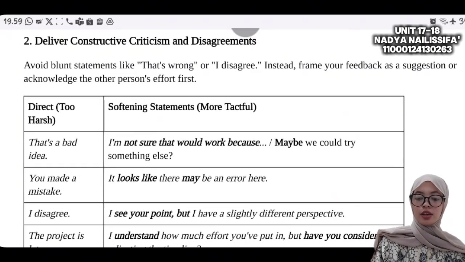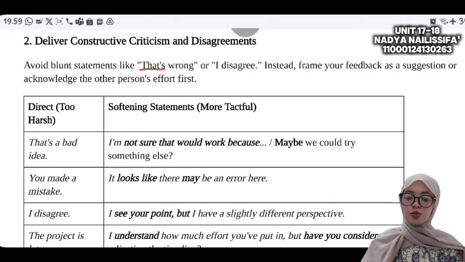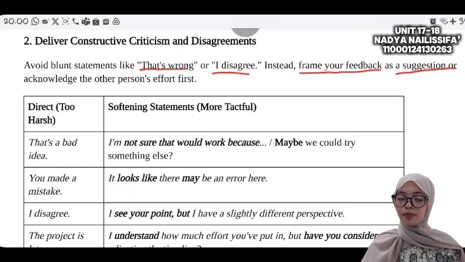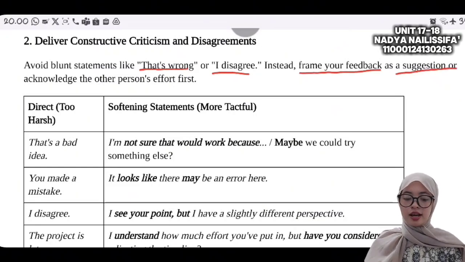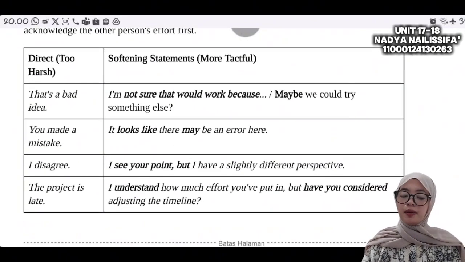Okay, the second way is to deliver constructive criticism and disagreement. Avoid blunt statements like "that's wrong" or "I disagree." Instead, frame your feedback as a suggestion or acknowledge the other person first. The example is "I'm not sure that would work because..." not like "that's a bad idea," not like "I disagree," it's direct and too harsh, right? We can use "it looks like there may be an error here," or "I see your point but I have a different perspective about your opinion."